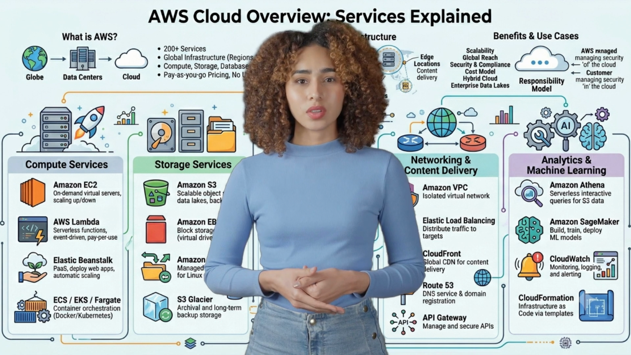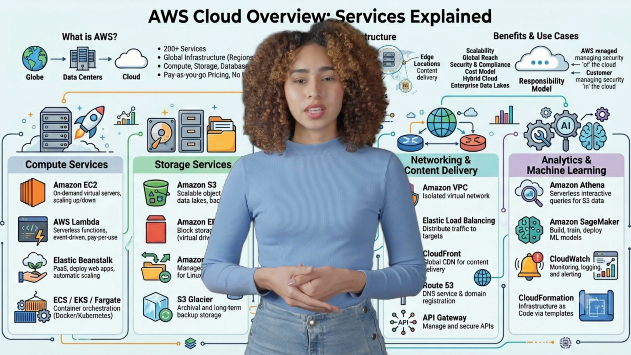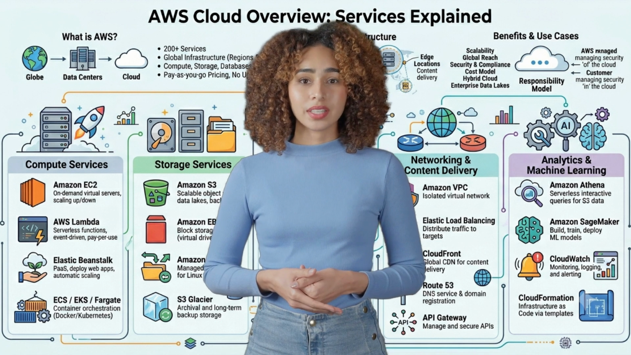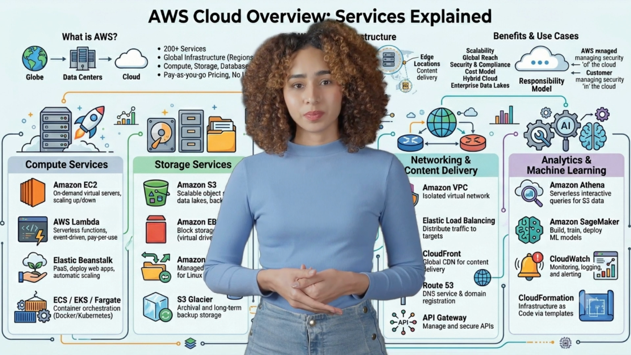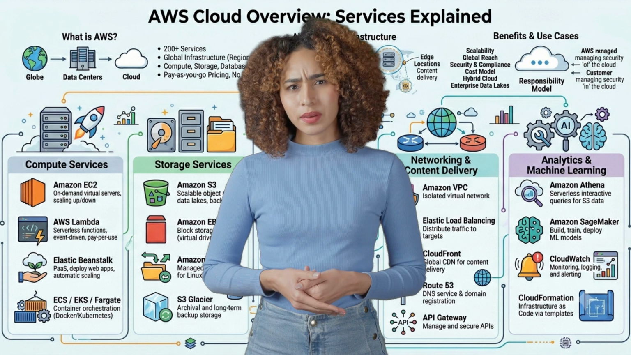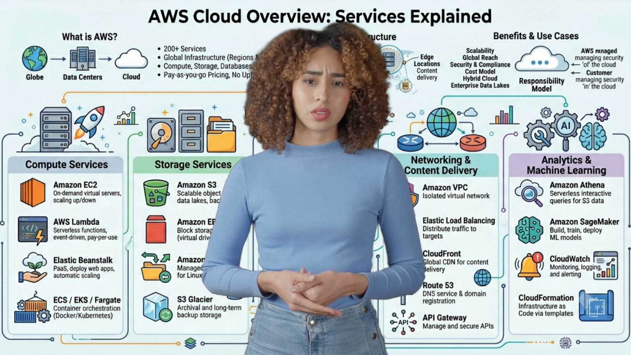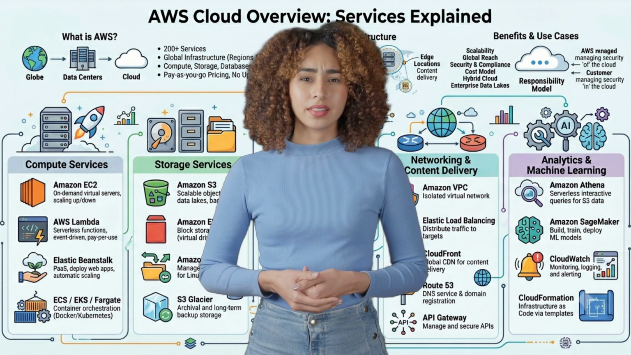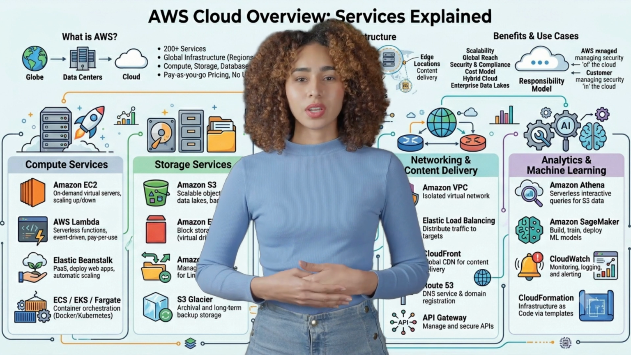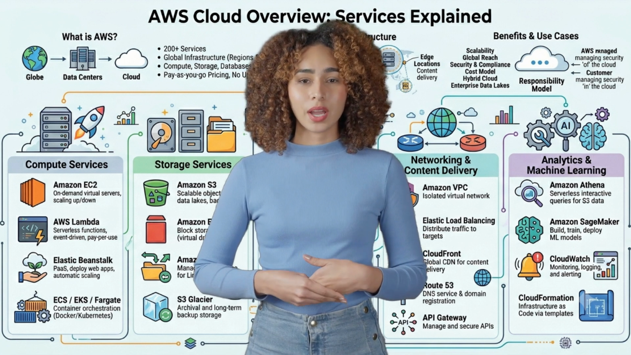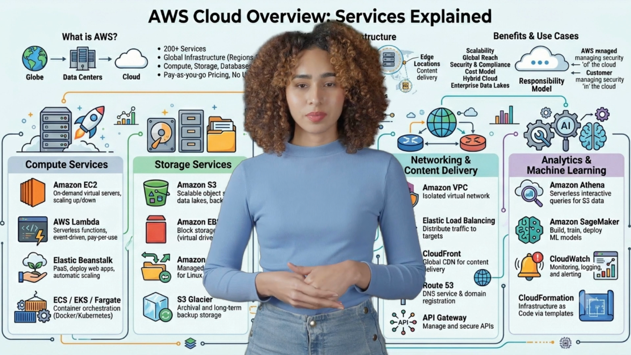DynamoDB, fully managed NoSQL database for high-performance key-value and document workloads with automatic scaling. Amazon ElastiCache, in-memory caching, Redis or Memcached, for sub-millisecond latency. Amazon Redshift, petabyte-scale data warehouse for analytics and business intelligence.